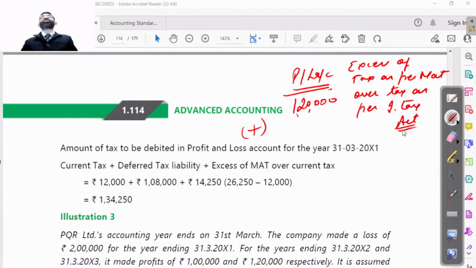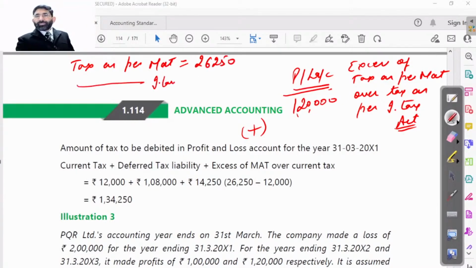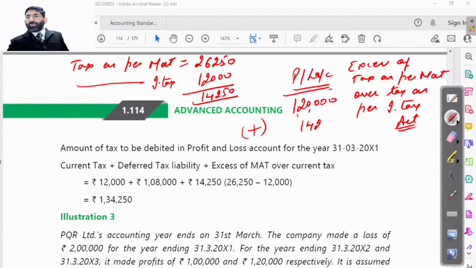That is a separate provision which you have to study in Companies Act 2013 in the CA final classes. Here, tax as per MAT is 26,250, and as per Income Tax Act, it is 12,000. Whatever is the excess will also be debited in profit or loss account. So 14,250 will be paid in addition to that, even in this year. Accordingly, we have to show 1,34,250.